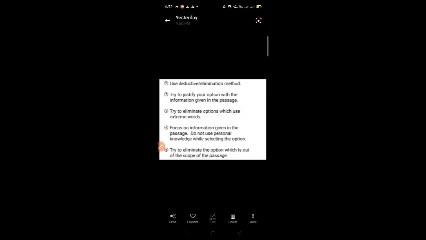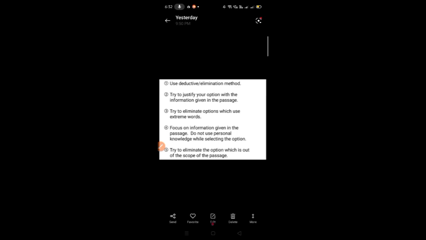Before solving previous year questions, I need to give a few tips so that we can find the best answer. While solving reading comprehension, try to use the deductive or elimination method. We need to focus on which options we can eliminate based on the passage.